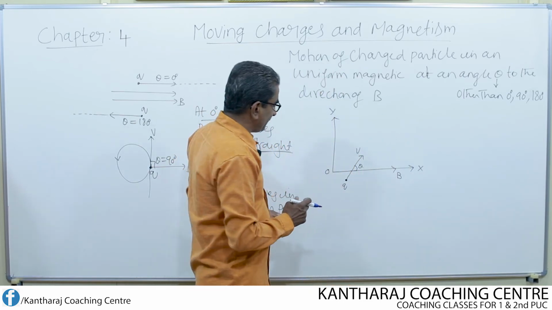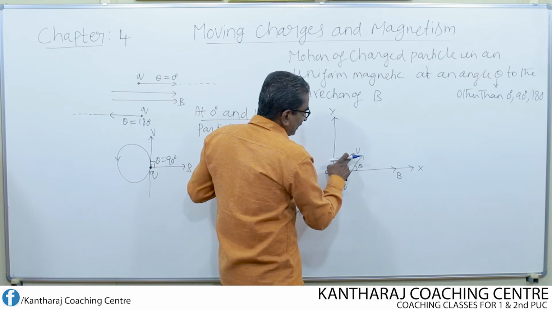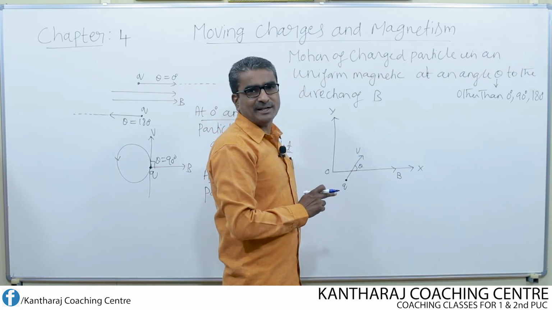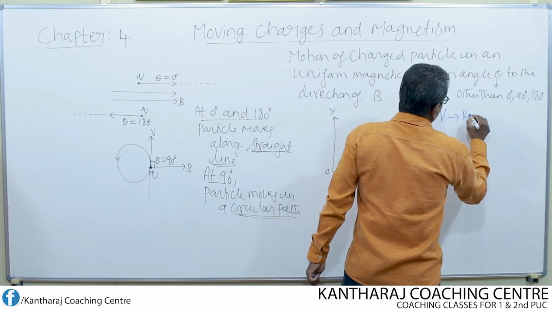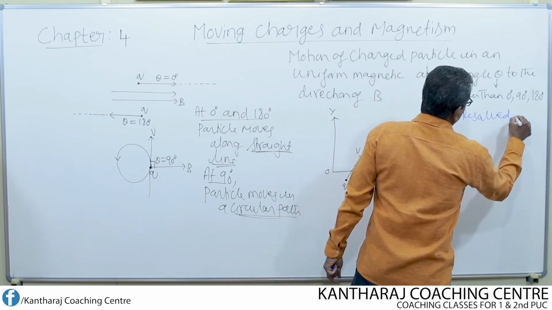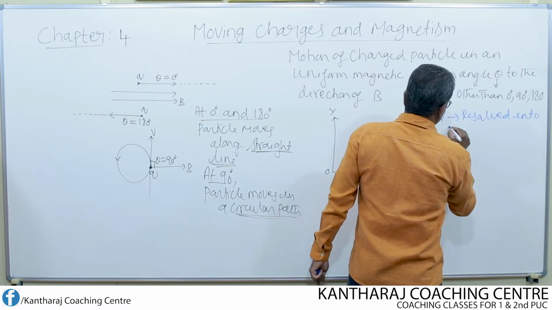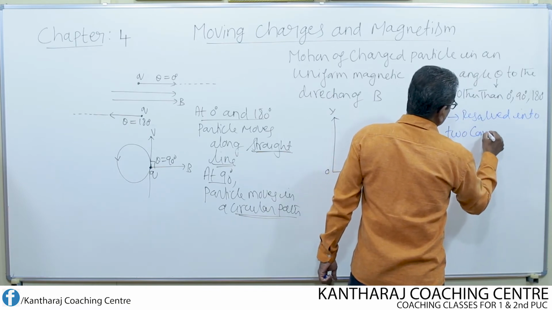Why is it so? I can resolve this velocity V into two components.